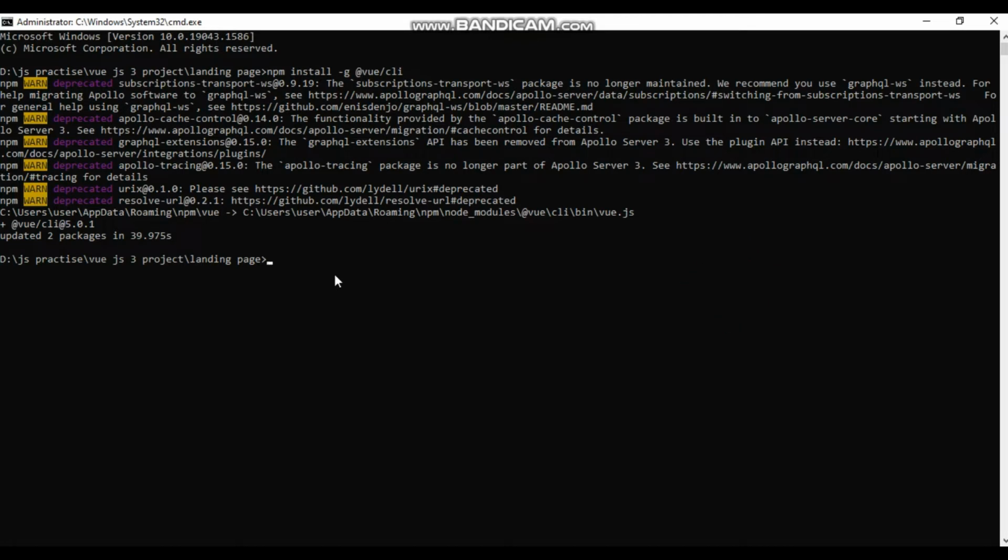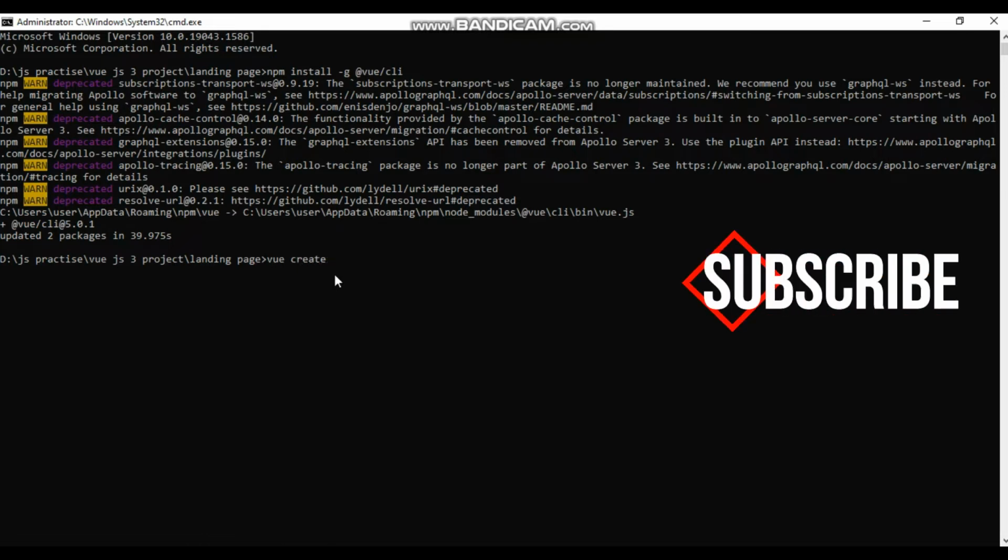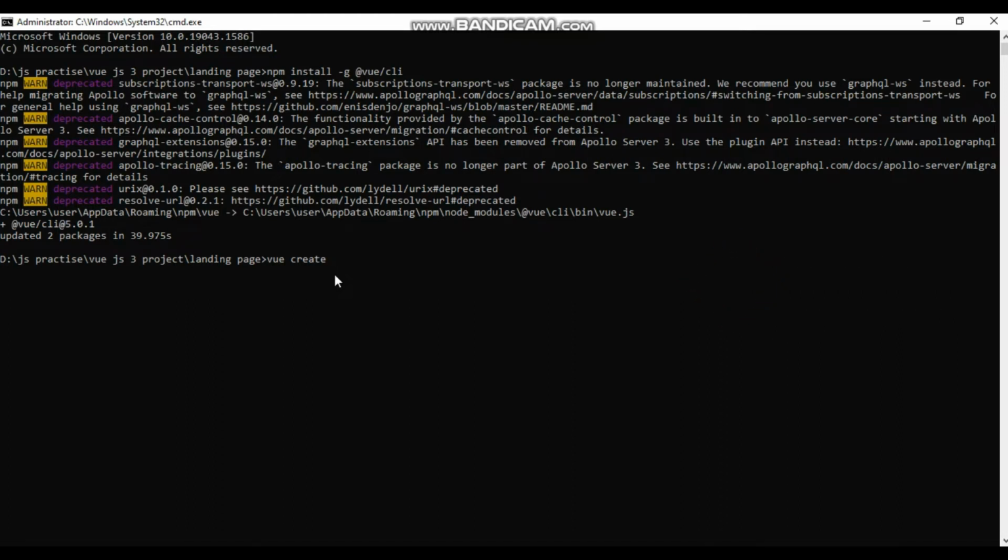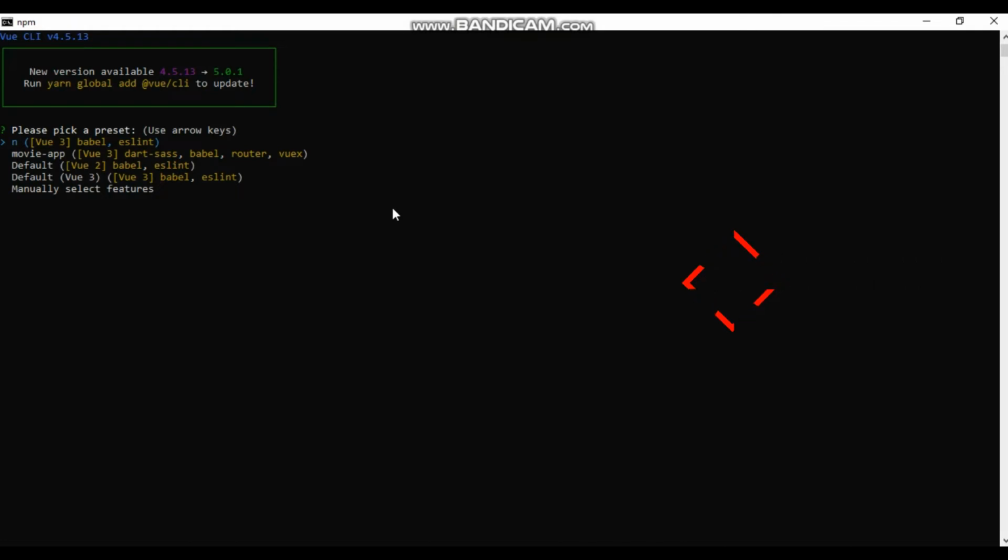Simply write here vue create, then your project name, like landing f. Hit enter and wait a moment. What type of method do you want? Here is the default method, default Vue 3, but I want to set up manually in my project, so select manually select features. Then click enter.